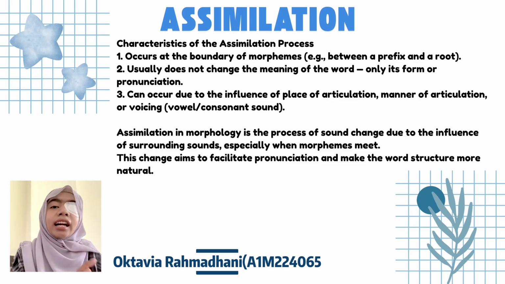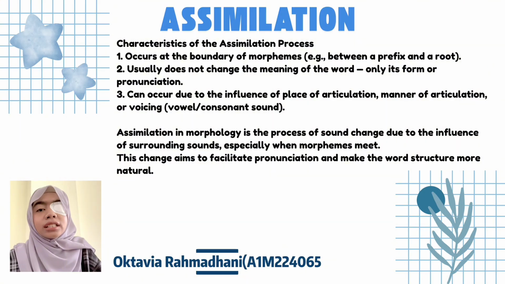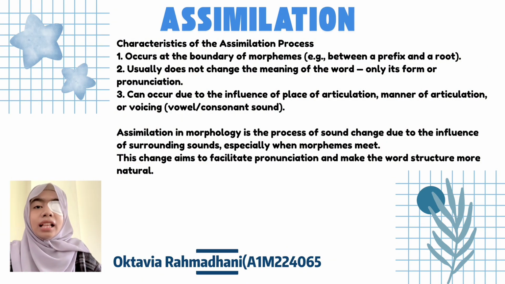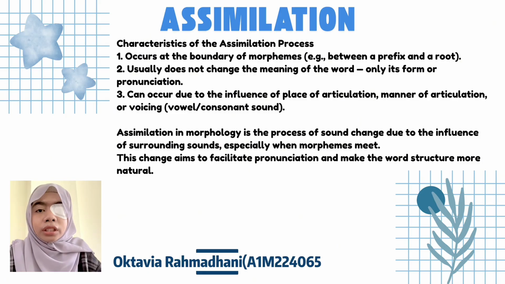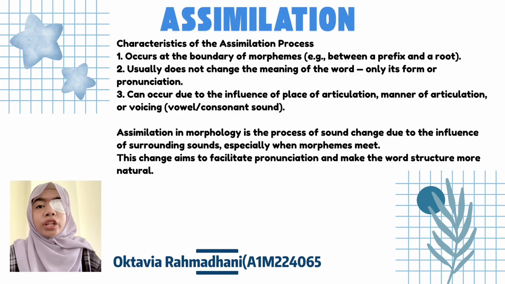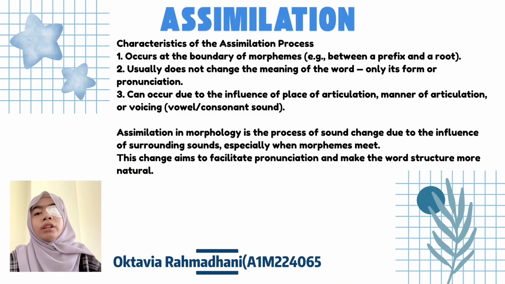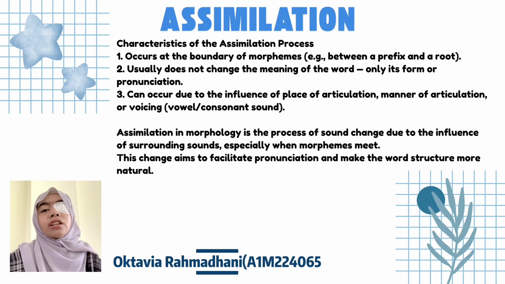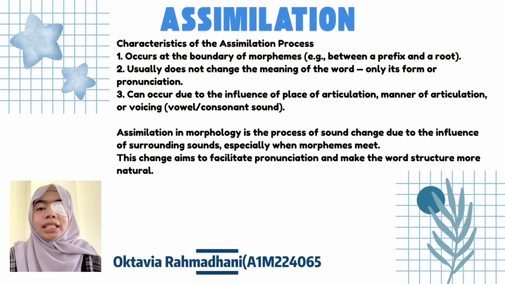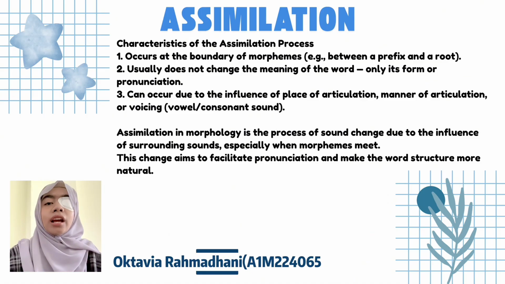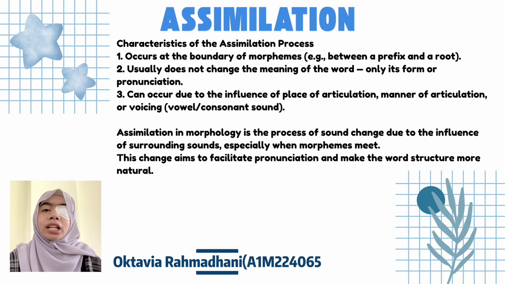So, characteristics of the assimilation process. First, it occurs at the bonding of morphemes, like between a prefix and a verb. Two, it usually does not change the meaning of the word, only its form or pronunciation. Three, it can occur due to the influence of place of articulation, manner of articulation, or voicing of vowel and consonant sounds. So, assimilation in morphology is the process of sound change due to the influence of surrounding sounds, especially when morphemes meet. The change aims to facilitate pronunciation and make the word structure more natural.